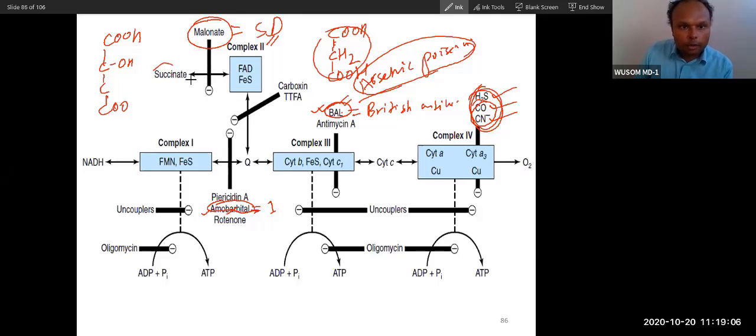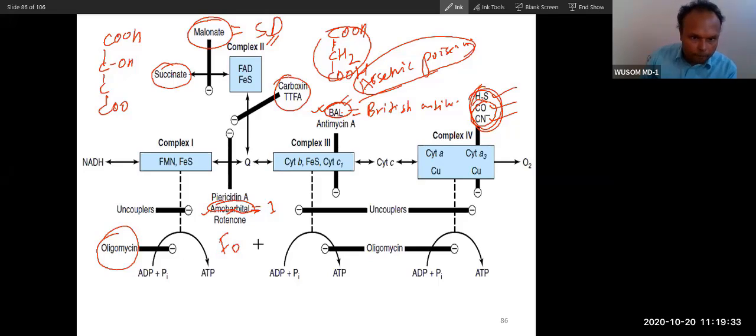It is actually a competitive inhibitor of succinate. Now, the flow of electrons from complex 2 to coenzyme Q is blocked by these 2 components. This is not that important, but remember carboxin and TTFA. These are inhibitors of this. Now, ATP synthase is also inhibited. The inhibitor of ATP synthase, especially the F0 complex, is oligomycin. The FO complex is inhibited by oligomycin. O complex by oligo. So it is not that difficult to remember.